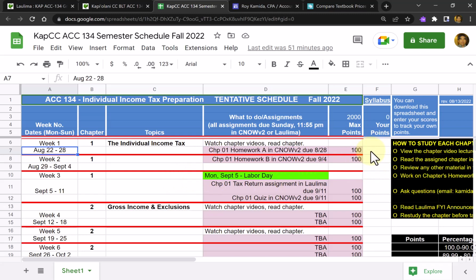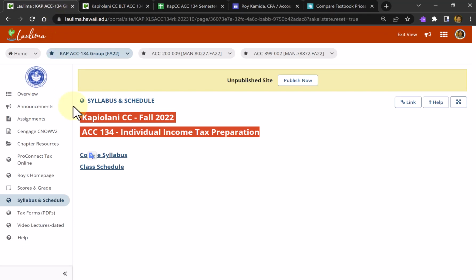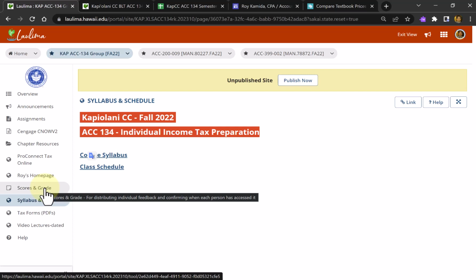You can keep track of your points by downloading this spreadsheet and entering them in this column. But I will also be posting points here in the scores and grades folder. These are going to be the official points to determine your course grade. I'm going to update it usually every Monday morning, after the Sunday due date.